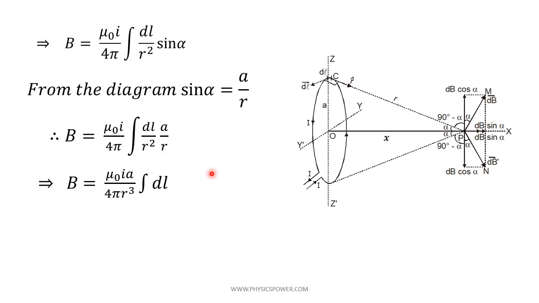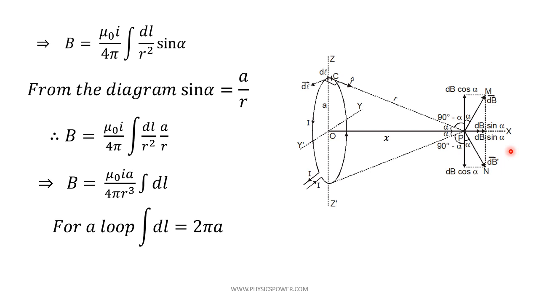So integral dl. For a circular coil we consider a small dl element, and if you integrate you will get the entire circumference of the circular coil. The circumference of the circular coil with radius a is 2 pi a. So integral dl will be 2 pi a.